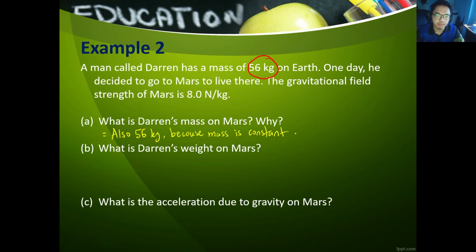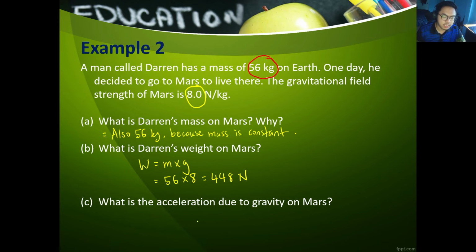He is still the same person. His body didn't change on the way to Mars. And also mass doesn't depend on where you are, only weight. B, what is Darren's weight on Mars? For this one, we have to use the formula for weight to calculate. m is mass, so his mass is 56 kilograms. And g is the gravitational field strength on Mars. And what is that value? You can find it here. So g on Mars is 8, and that will give you a value of 448 newtons.